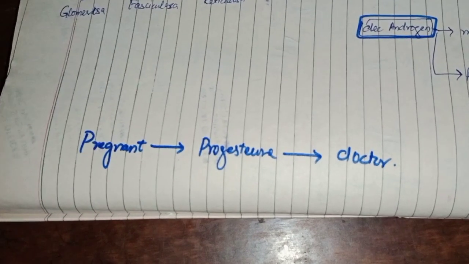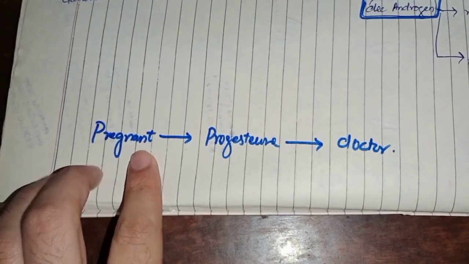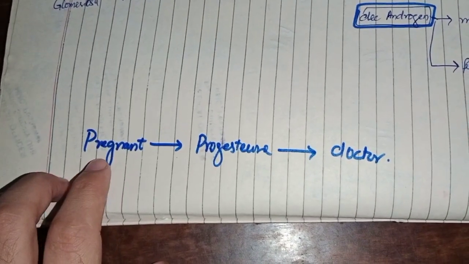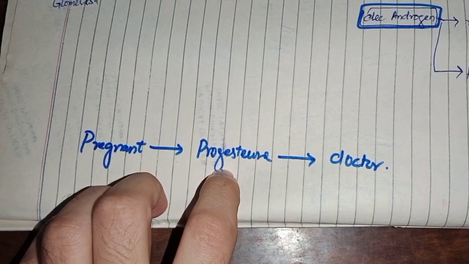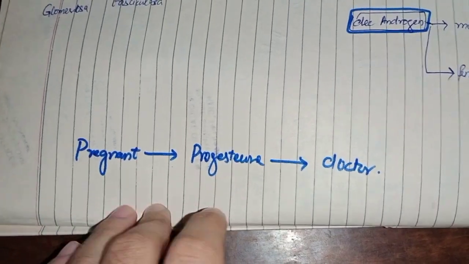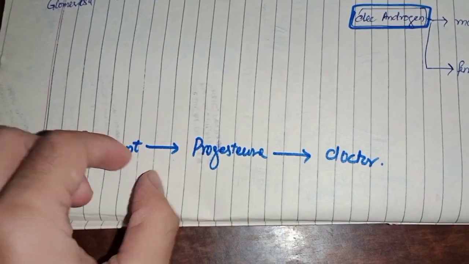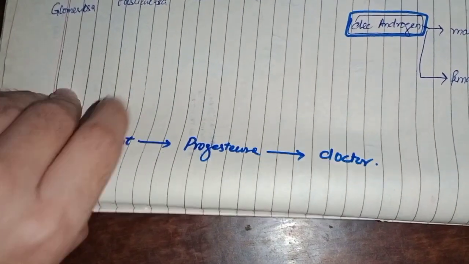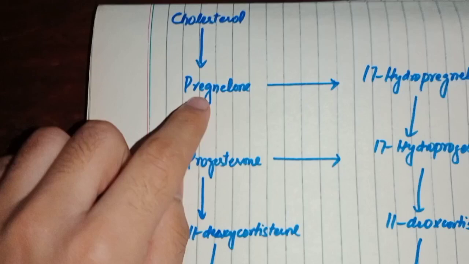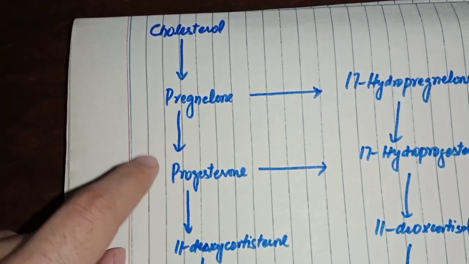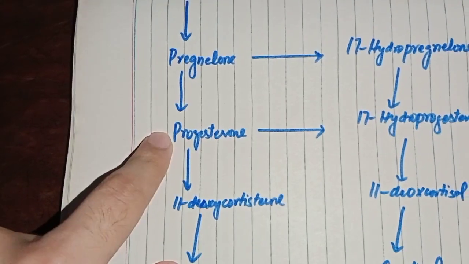To understand the pathway and remember it, we have a very good and easy mnemonic. The mnemonic starts: when a female gets pregnant, her progesterone level increases. When her progesterone level increases, she starts feeling some body changes, and then she comes to the doctor for a checkup. This will help you remember all the substrates in the pathway. When a female gets pregnant, from pregnant you will remember pregnenolone. Her progesterone level increases, so the second substrate is progesterone.